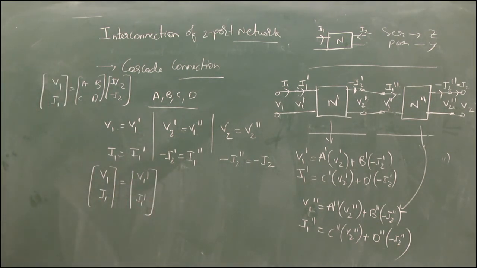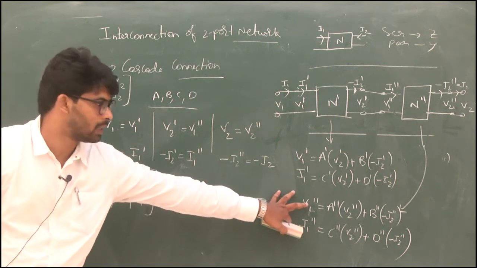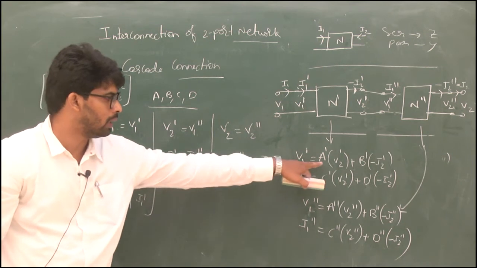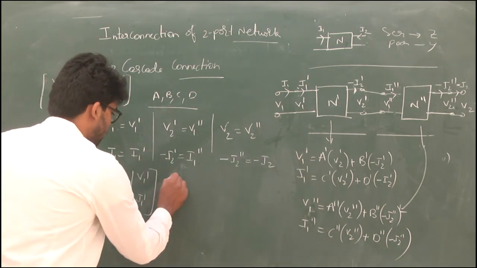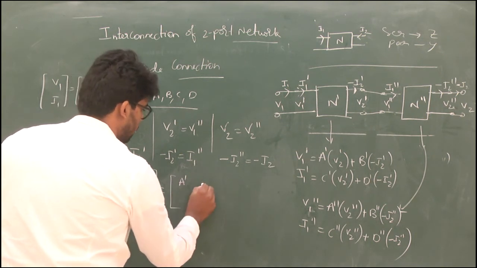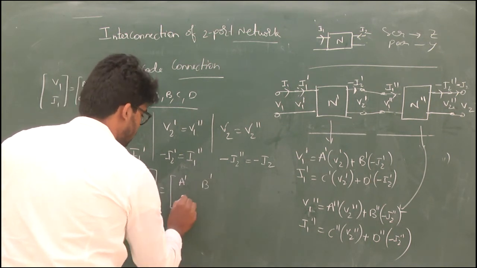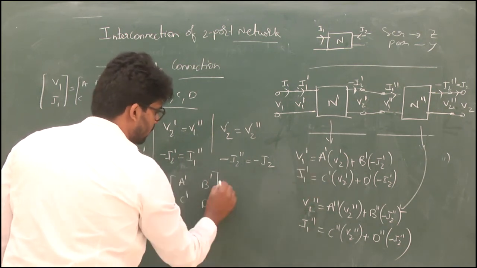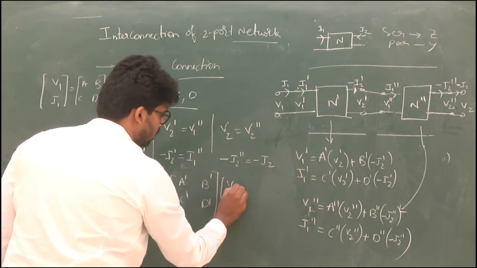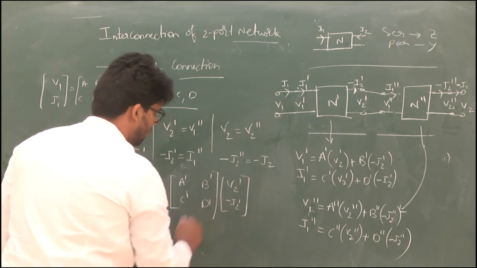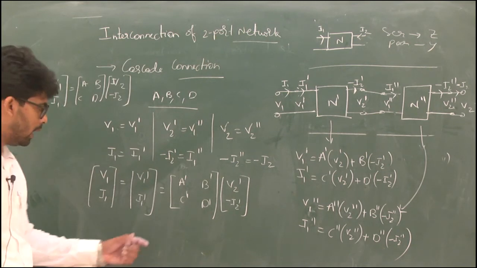Okay. So look at the circuit here. Look at the characteristic equation. We have V1 dash, I1 dash equal to this thing. So write that matrix here. That is A dash, B dash, C dash, D dash. This equation is represented in matrix form, times V2 dash and minus I2 dash. Now the beauty is here.